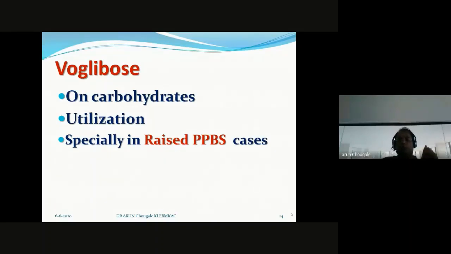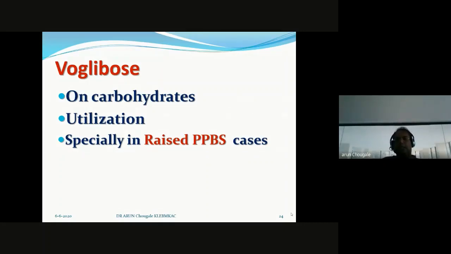Where to prescribe voglibose? It is specially prescribed in raised postprandial blood sugar cases. In a few patients, their fasting sugar is always normal, but their postprandial blood sugar is always high.